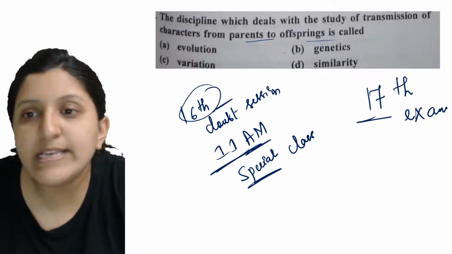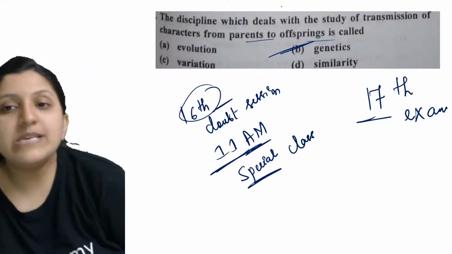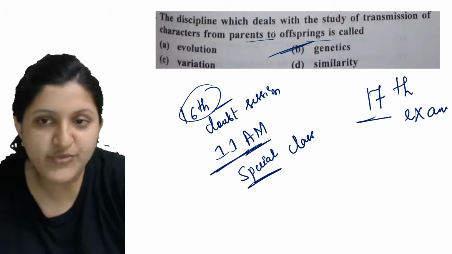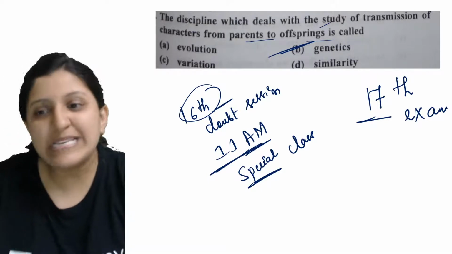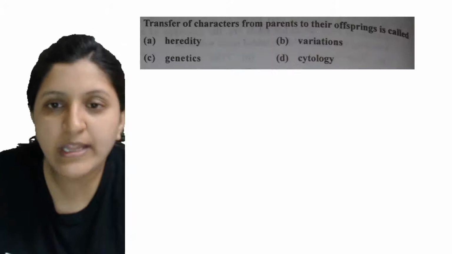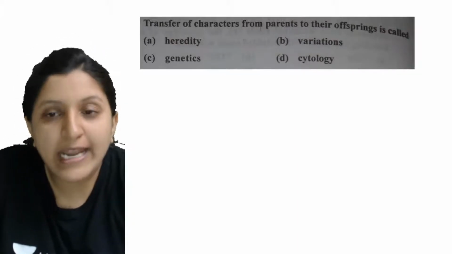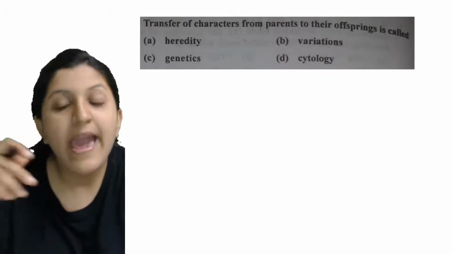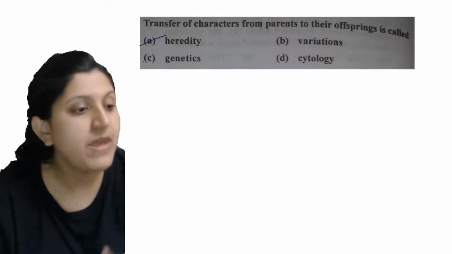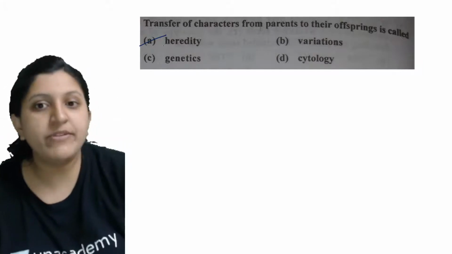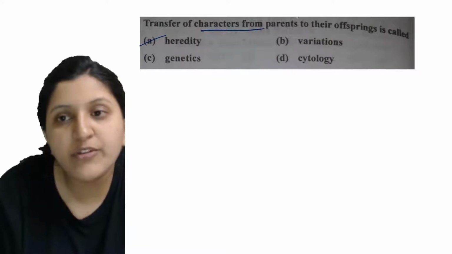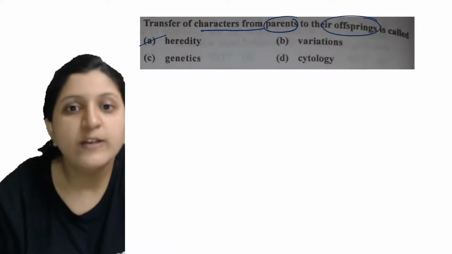So let's go with the next one. The answer for this one is genetics. The discipline which deals with the study of transmission of characters from parents to the offspring is genetics. Next, transfer of characters from parents to their offspring, that we call heredity. The term is heredity, but when we mention it on the whole, it can be called genetics.